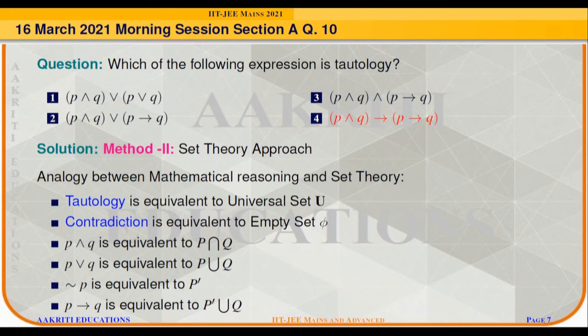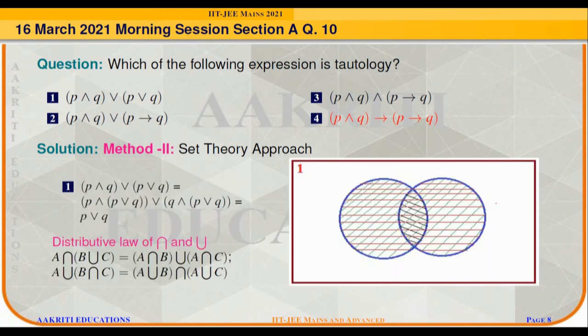Similarly, P conjunction Q is equivalent to P intersection Q. P disjunction Q is equivalent to P union Q. Negation of P is equivalent to complement of P, and P implies Q is equivalent to P complement union Q. Now, using this fact, we will solve each option one by one.